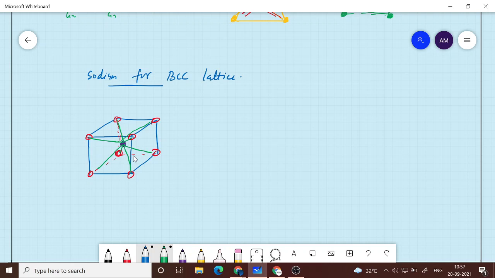Okay, so this way if you place them, you will get a resulting structure which is the BCC lattice. Everywhere you have Na, sodium, 4 above and 4 below. Whereas in silicon you have only 4 nearest neighbors. It is a tetrahedron.